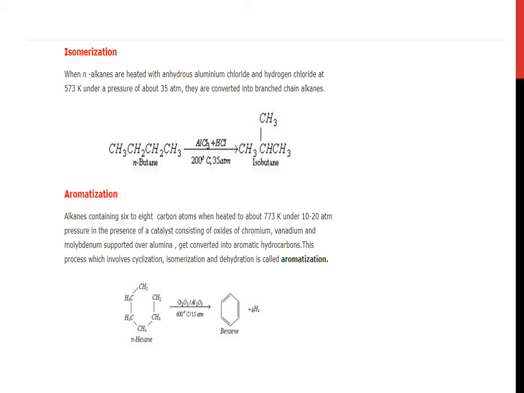So here you have normal hexane, meaning 6 carbon atoms with single bonds. In the presence of chromic oxide and aluminium oxide at 600 degrees Celsius and 15 atmosphere, it gives benzene with release of dihydrogen.